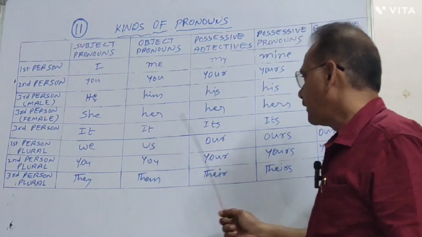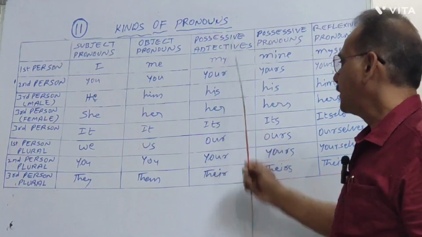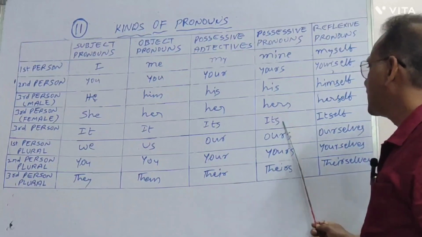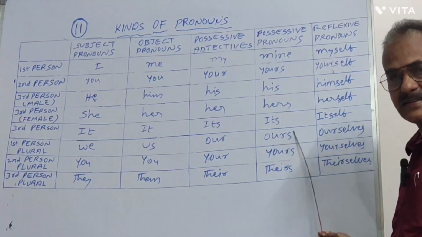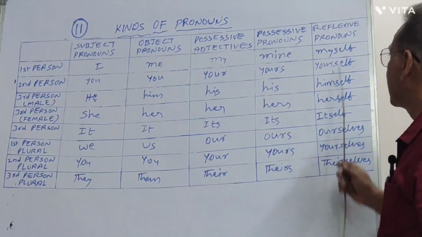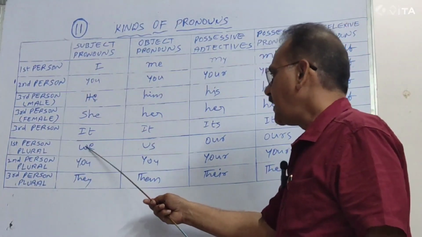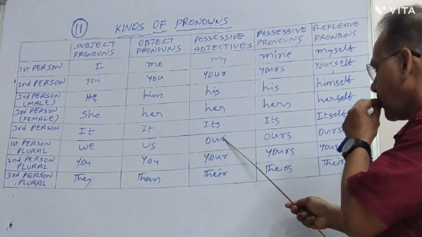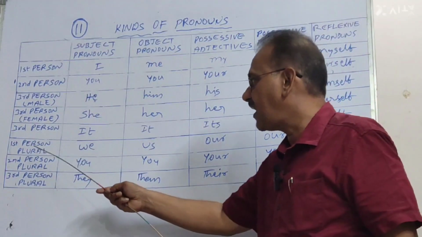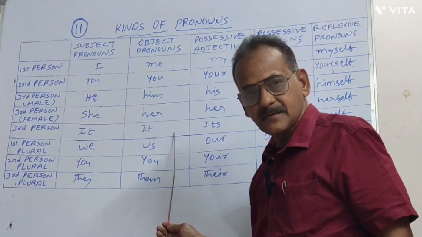It becomes our in possessive adjective. In possessive pronoun, it is ours, and ourselves under reflexive pronouns. We, us, our, ours, ourselves. These are the first person plural types.